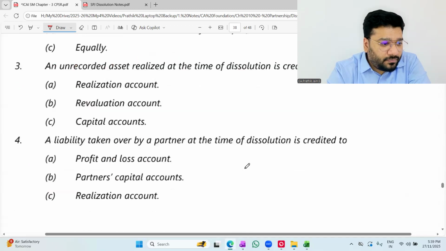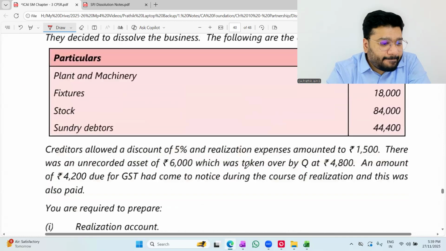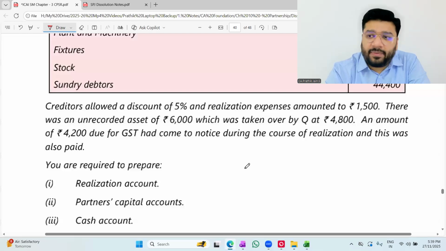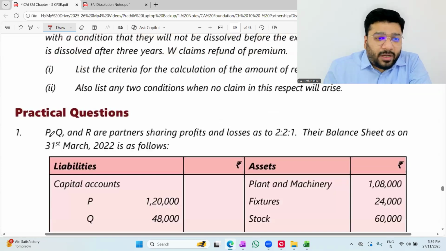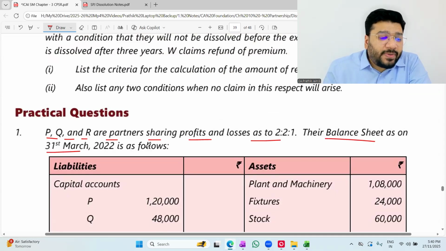Now, next question that I'm targeting is practical question 1. If you want, you can take this as homework. I'll read the question. I'll discuss the question. I'll tell you what is adjustment entries. If you feel that no, sir, this alone we can do it, I'll do it. No problem. You tell me after reading the question. Practical question 1, people. It says that P, Q, R, partners sharing profit and loss in the ratio 2:1. The balance sheet as on 31st March 2022 is as follows.